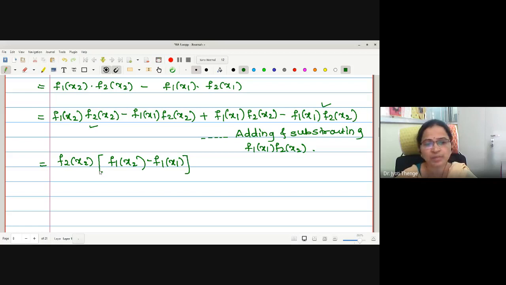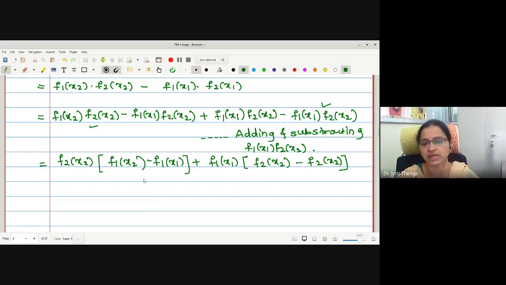See, in a bracket we have collected f1 separately. Now from the remaining middle two, we will take f1 x1 common. If I take f1 x1 common, I will write f2 x2 subtracted with f2 x2. Now here also you can observe in the bracket we have obtained f2 separately. Is it fine to everyone?